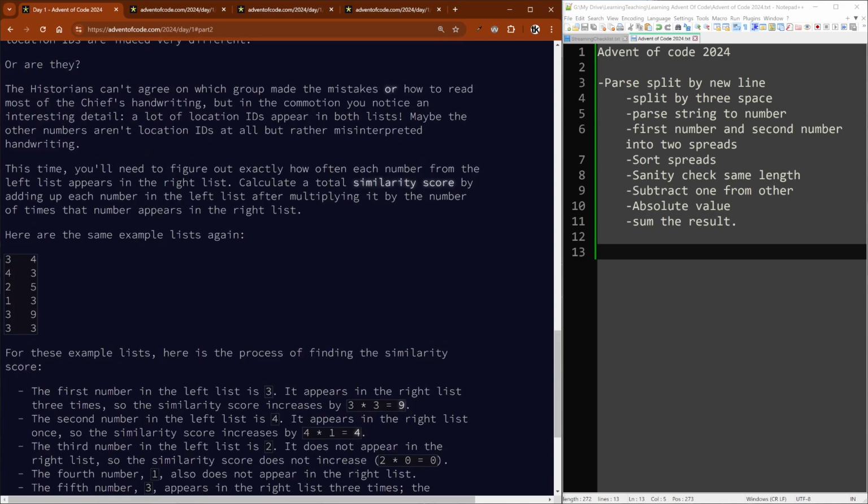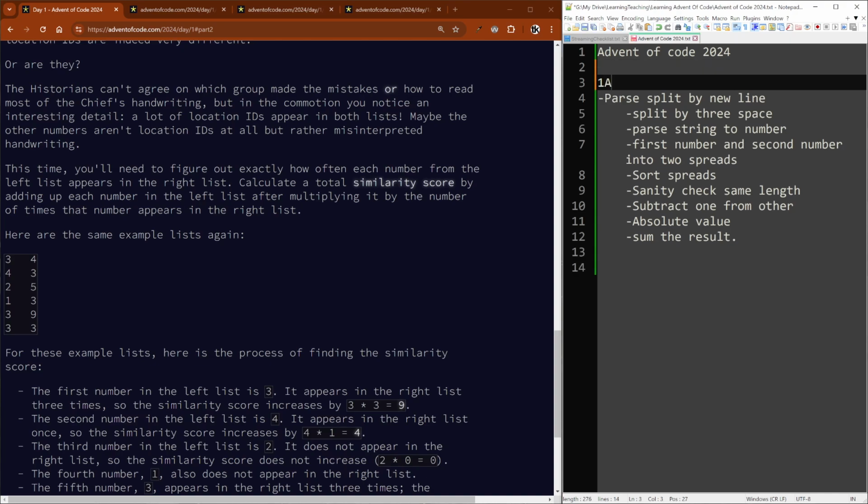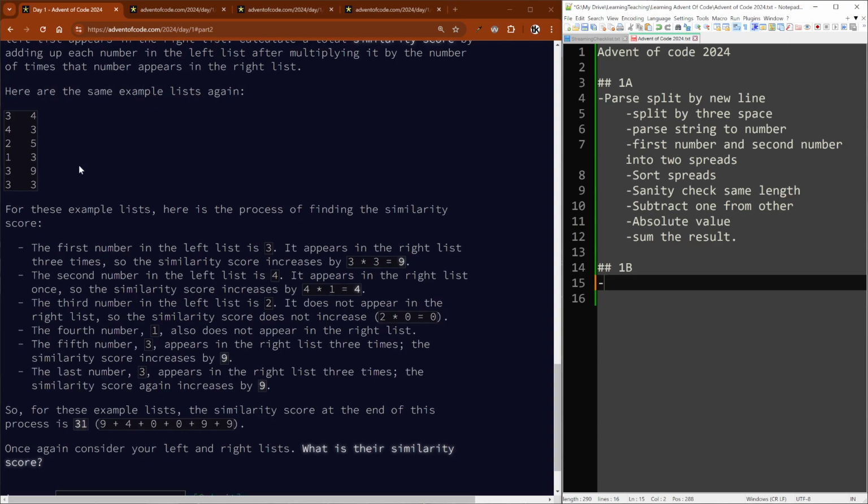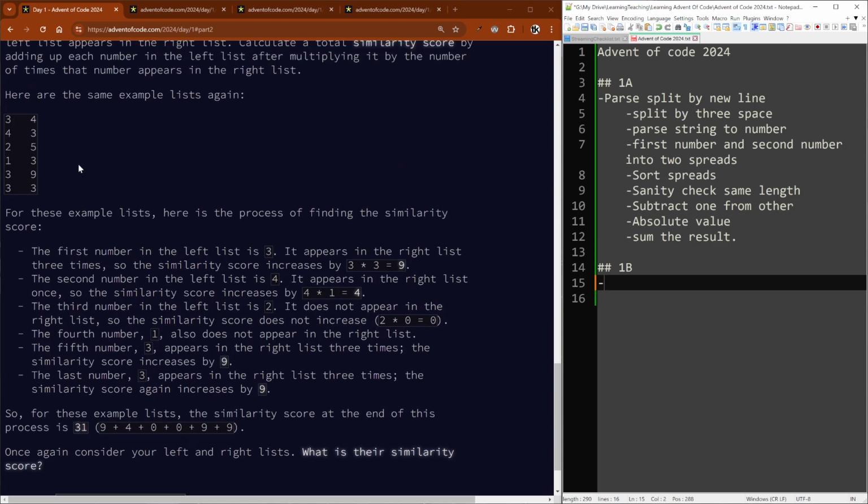This time you'll need to figure out exactly how often each number from the left list appears in the right list. Calculate a total similarity score by adding up each number in the left list after multiplying it by the number of times that each number appears in the right list. Okay, sorry, I should make a note. This is 1A, 1B. The same example. So what do we do? First number in the left list is 3. It appears in the right list 3 times, so the similarity score increases by 3. 3 by 3 is 9.